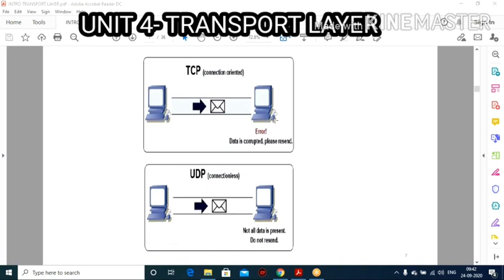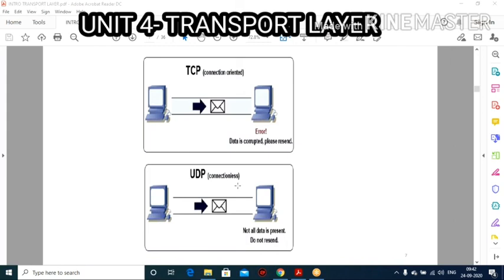Suppose the data is corrupted, there will be some error. At that time, what will happen? It will send the acknowledgement to the source. After receiving the acknowledgement, the source will retransmit the packet. So this is what happens in TCP.